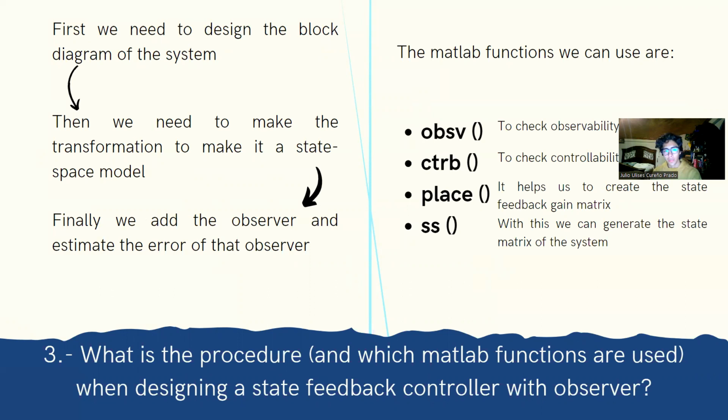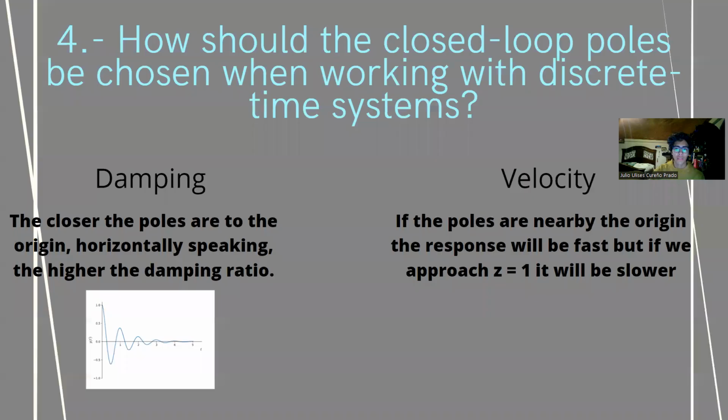And what is the procedure and which MATLAB functions are used when designing a state feedback controller with observer? First of all, we need to design the block diagram of the system. Then we need to transform it into a state space model. Finally, we add the observer and estimate the error of that observer. The MATLAB functions we can use are obsv to check observability, ctrb to check controllability, place, which helps us create the state feedback gain matrix, and ss, which helps us generate the state matrix of the system.